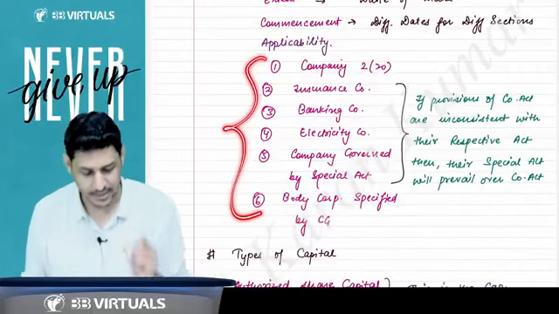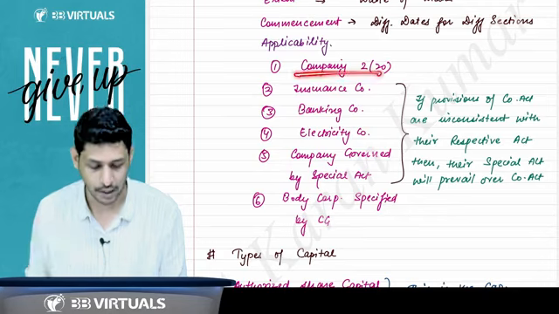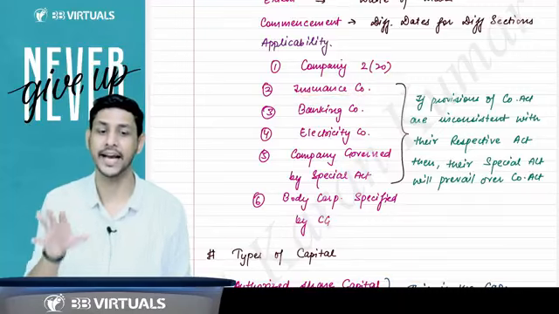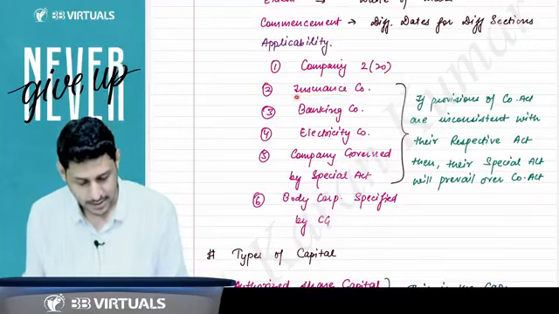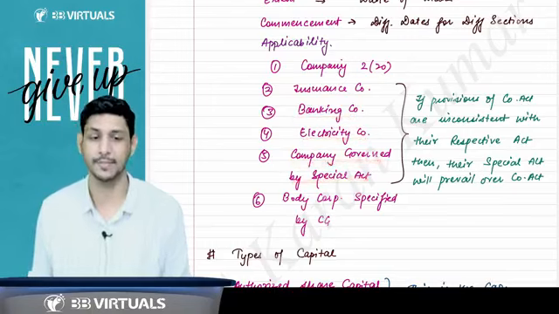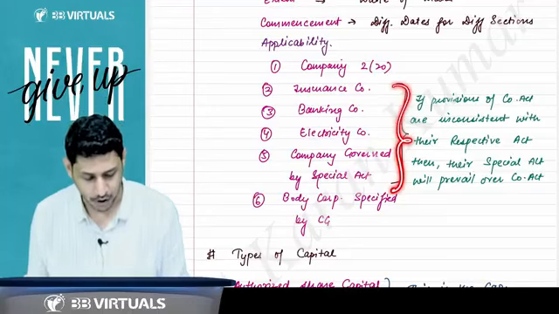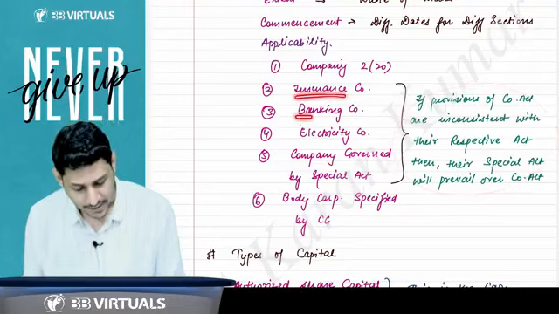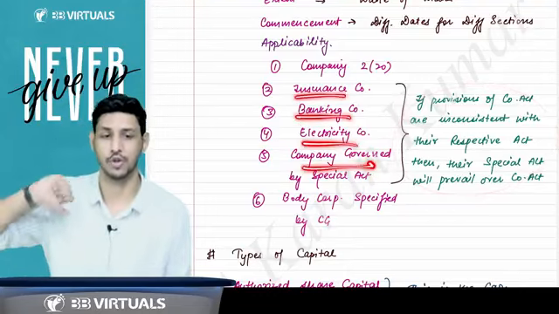Sir, on which companies will this Companies Act be applicable? First of all, a company, section 2 clause 20. Second is insurance company. Third is banking company, electricity company, and a company governed by any special Act. But for all these 4 companies you should consider this point. What is this point? These 4 companies have their special Acts also.